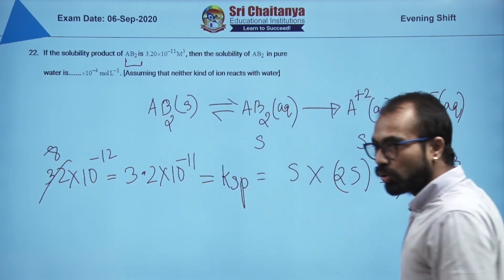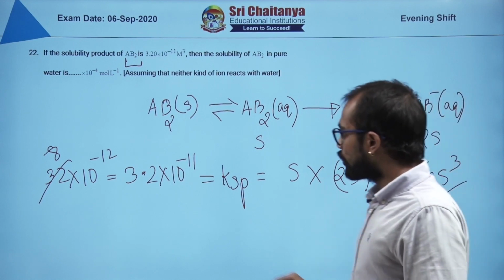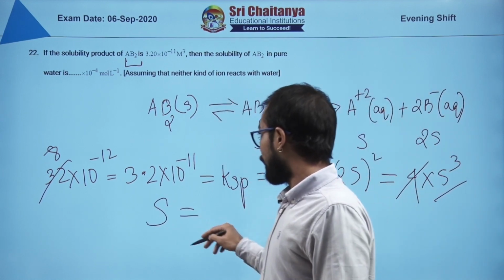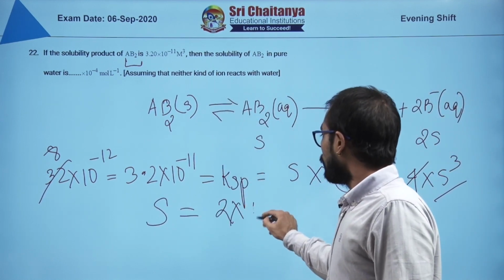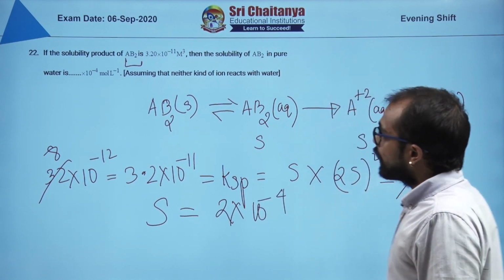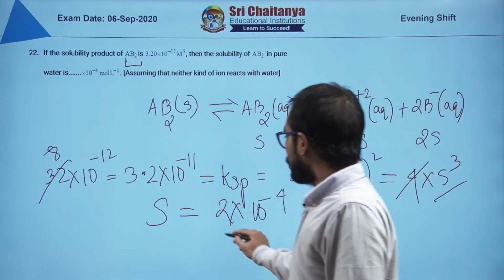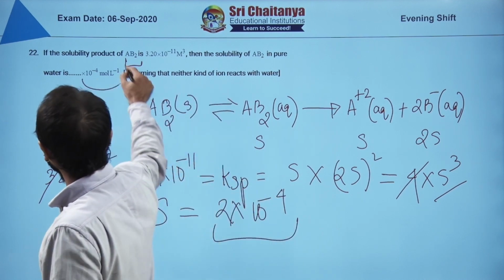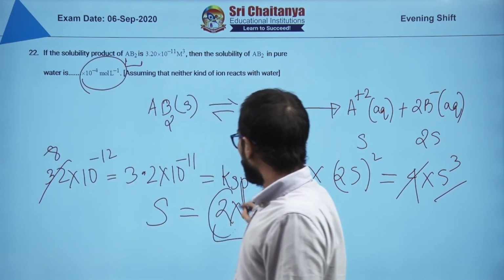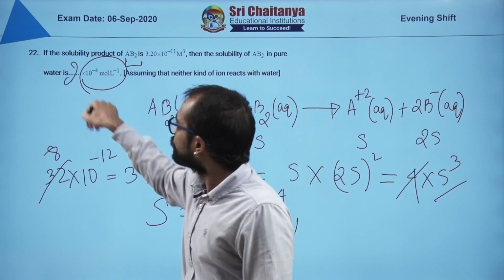Then I take the cube root, and what I am left with is 2 into 10 to the power minus 4. You look at the format they are asking in this one. So what is left? 2 is left. So answer is 2, right?